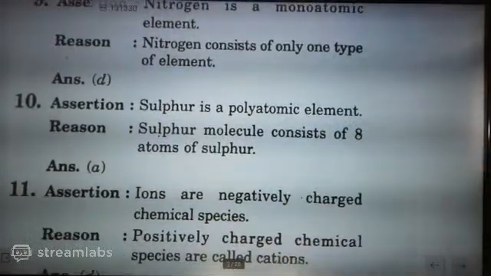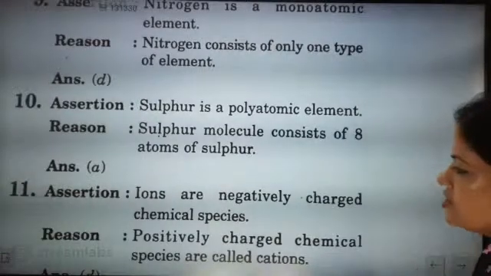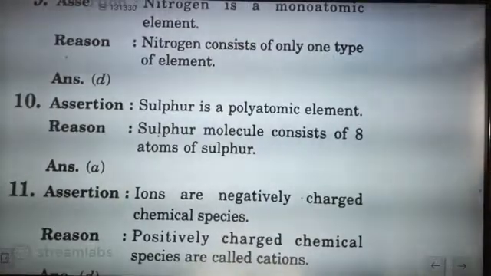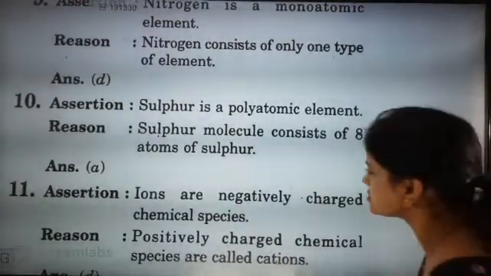Give this answer. Ions are negatively charged chemical species. Positively charged chemical species are called cations.